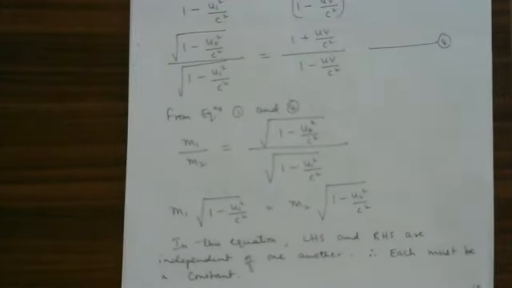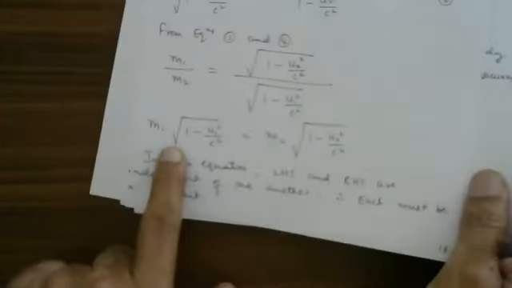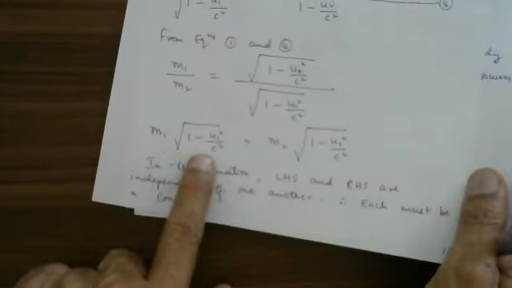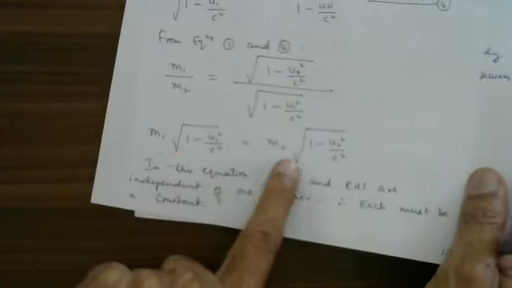That is the meaning. See that? So therefore, m1 times the square root of this, or m2 times the square root of this, is equal to a constant.